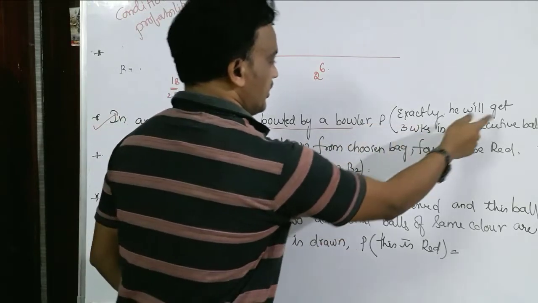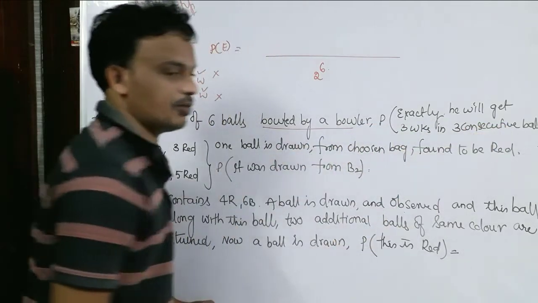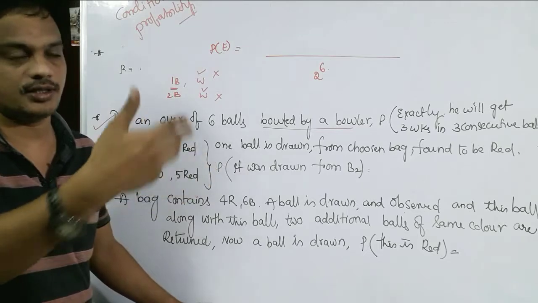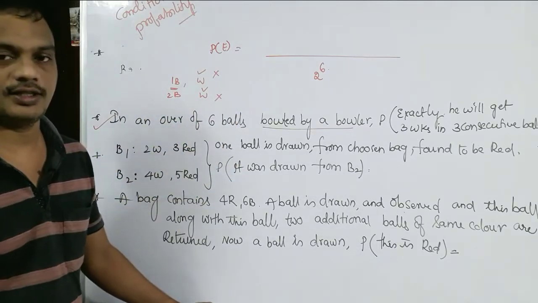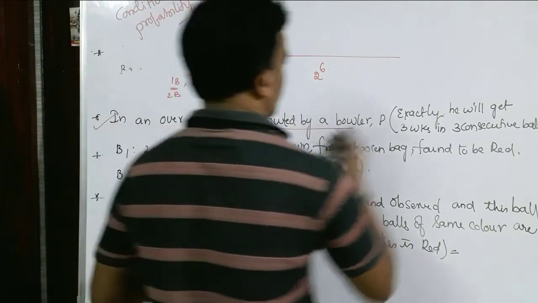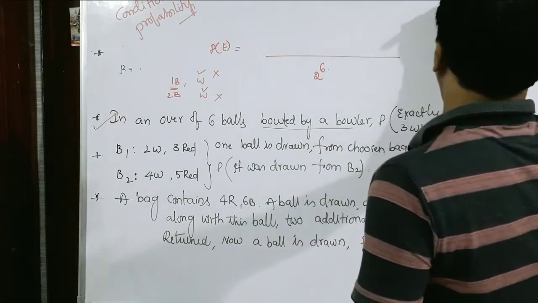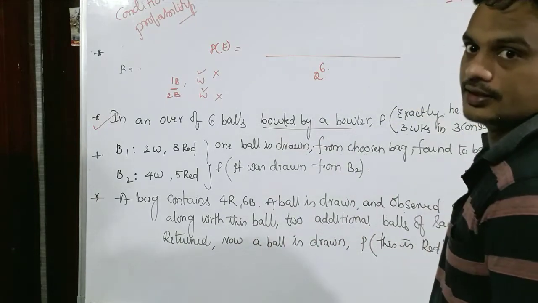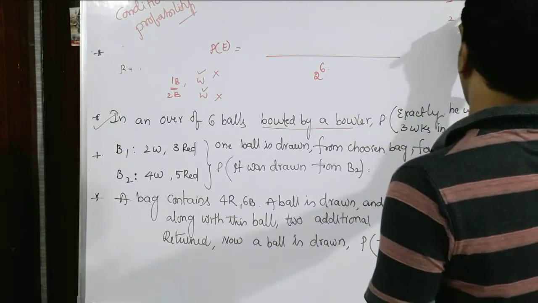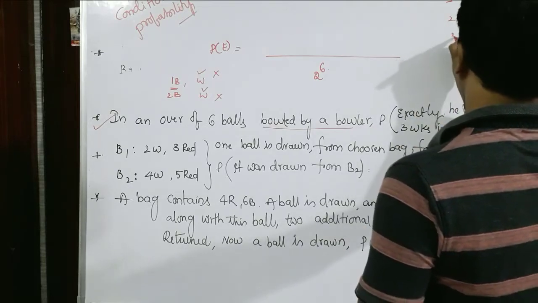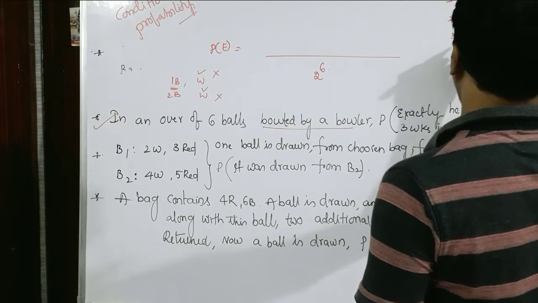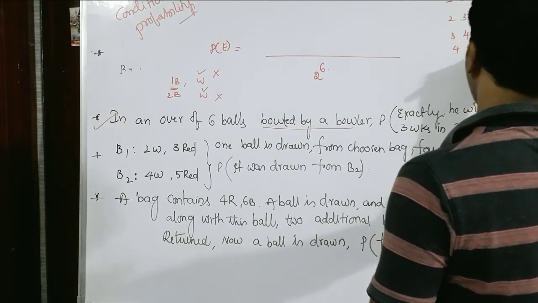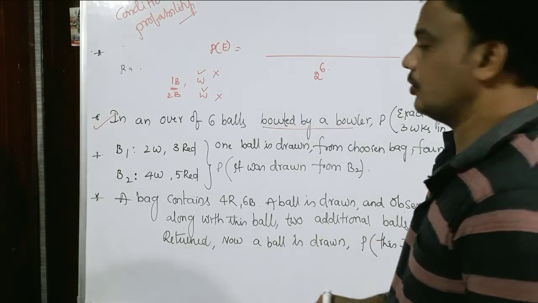Probability that exactly he will get 3 wickets in 3 consecutive balls. In 3 continuous balls, he is going to get the wickets. That means what are those 3 consecutive balls? It is the first ball, second ball and third ball, he may get the wickets. Or else second ball, third ball, fourth ball; third ball, fourth ball, fifth ball; fourth ball, fifth ball and sixth ball. Right or not? So the over is completed.